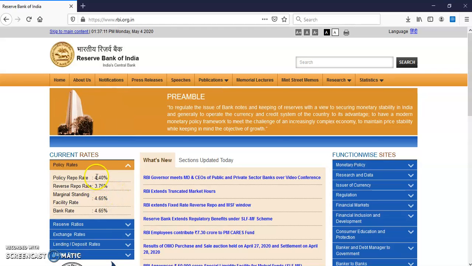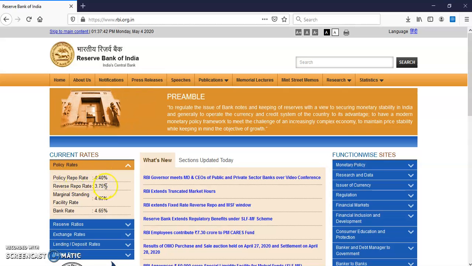Second is repo rate. You have heard about that. Repo rate is basically the rate for loans given by RBI to commercial banks for the short term. And reverse repo rate is the rate at which commercial banks lend to RBI. You can see that most of the time there is a difference of 50 basis points between repo rate and reverse repo rate. Your reverse repo rate is always lesser than your repo rate.